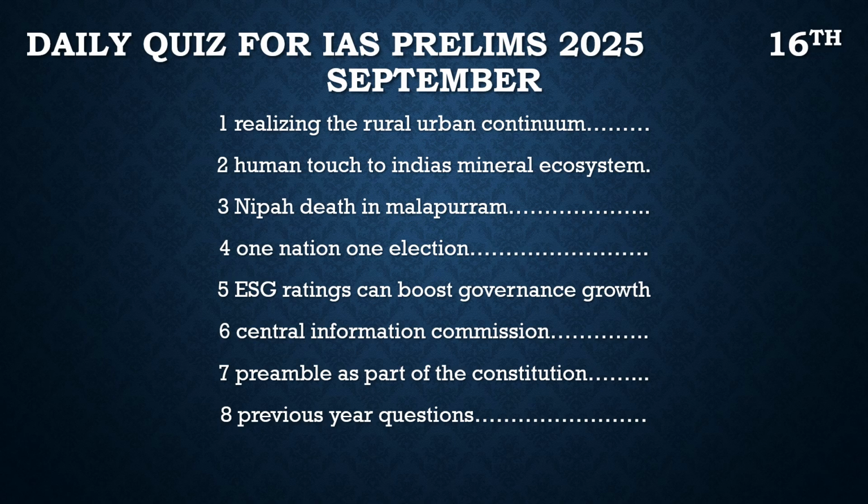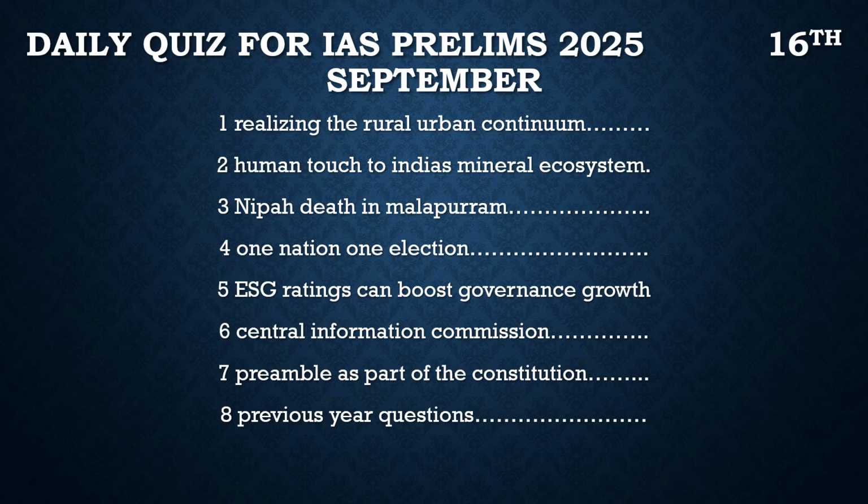Another article which was in the news is about the human ties to India's mineral ecosystem. This is also very much a mains-based article. About this we should know a few important things: multiple mineral blocks are set up for auctions by the government of India.